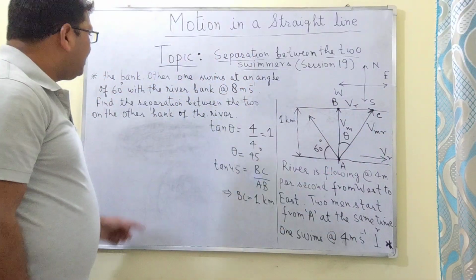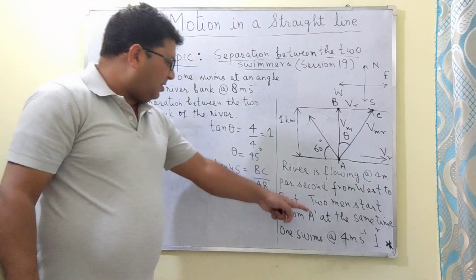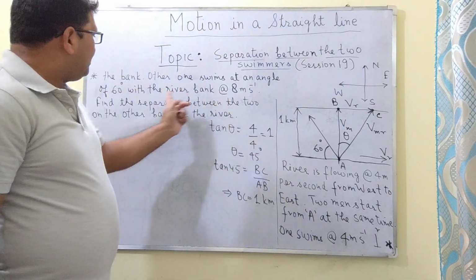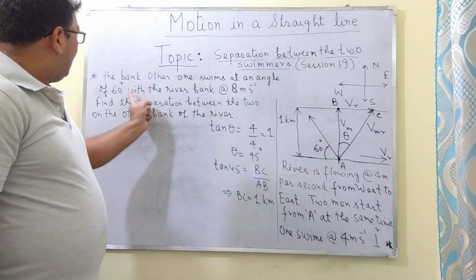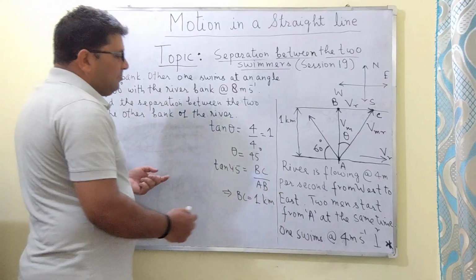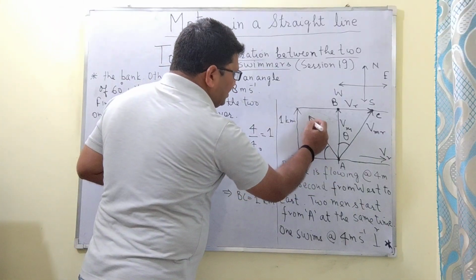Now let us take the second case. The second man swims at an angle of 60 degree with the river bank at the rate of 8 meter per second. So he swims in this direction.